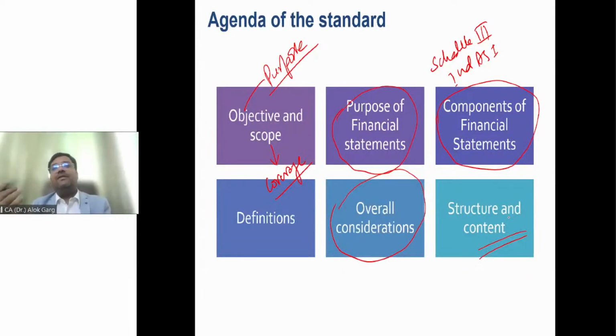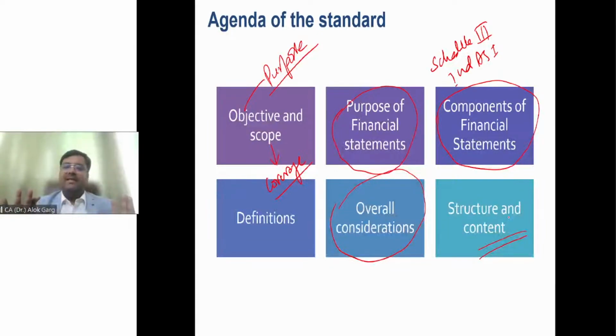As far as Schedule 3 is concerned, Schedule 3 provides you a format of balance sheet, profit and loss, and statement of changes in equity, right? So this standard talks about what should be the minimum content in these statements, what should be the order, what should be the presentation. So Schedule 3 talks about the guidance about the structure and content of the financial statement. Ind AS 1 provides the guidance about structure and content of the financial statement.